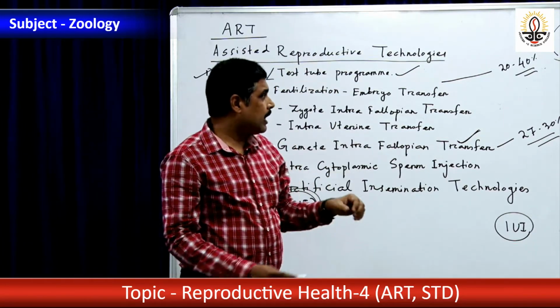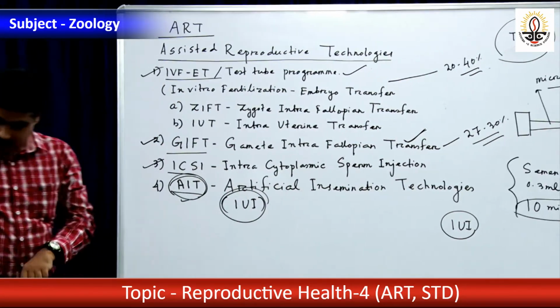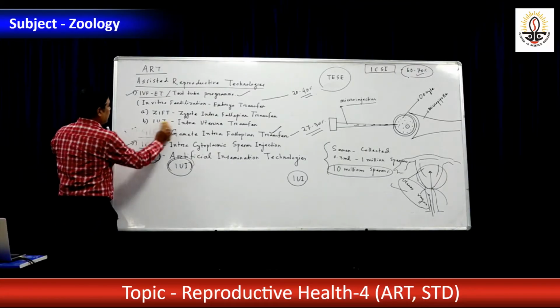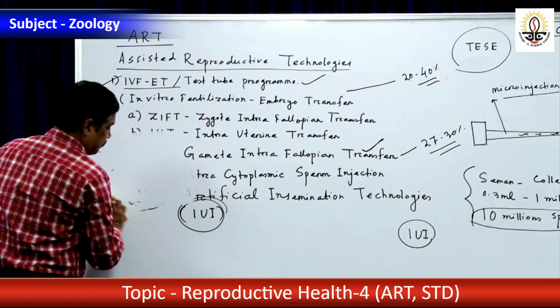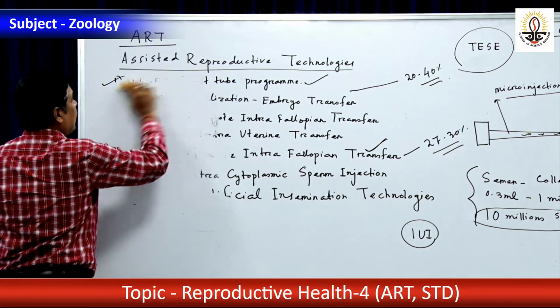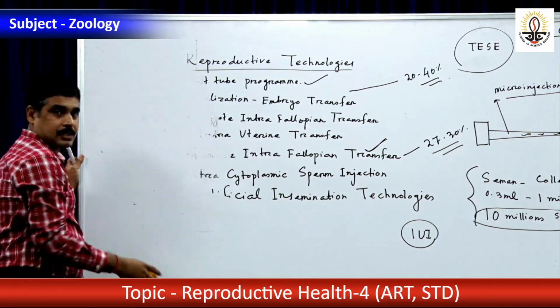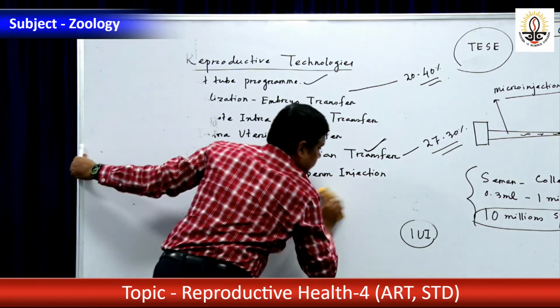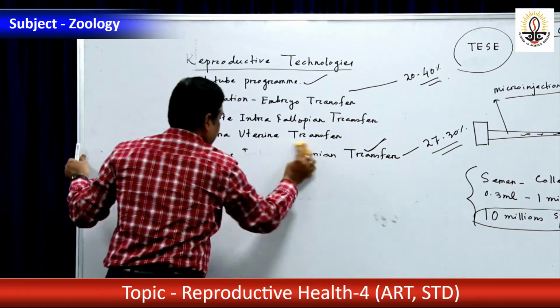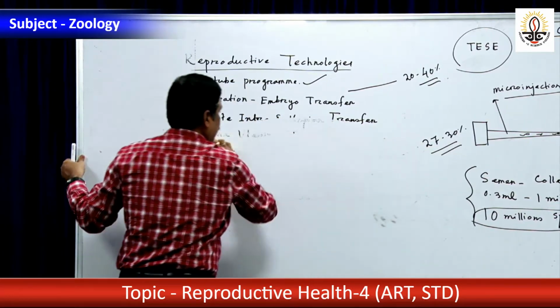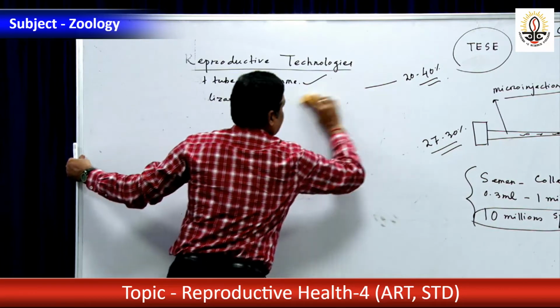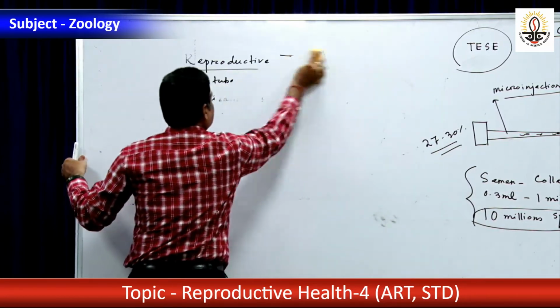Now another content we have taken, that is STD. What is STD? Sexually transmitted disease. Those diseases which are transmitted through sexual contact are known as STD.